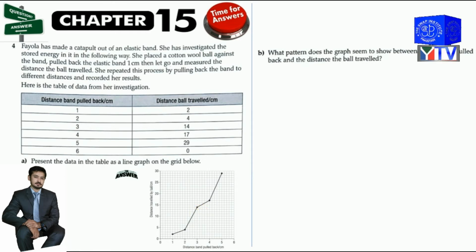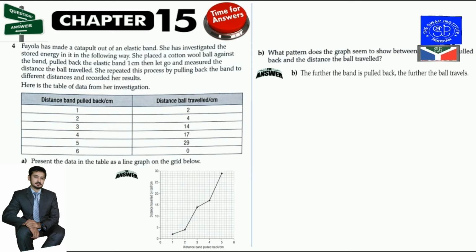Now the B part: what pattern does the graph seem to show between the distance pulled back and the distance the ball traveled? The answer of this question is: the further the band is pulled back, the further the ball traveled. Okay, so we can say that the distance the band is pulled back is directly proportional to the distance the ball travels. Okay.